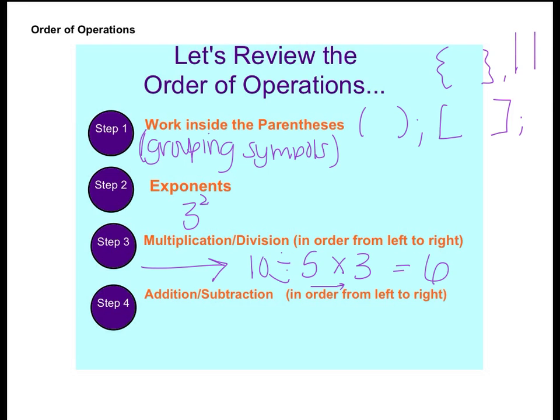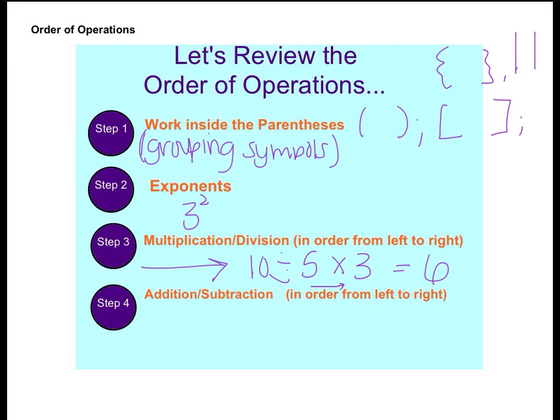We're accustomed to remembering that little acronym. Please excuse my dear Aunt Sally. My dear, multiplication first, division second. And sometimes we get that ingrained in our heads that it has to be that way. Multiplication first, division second. But in fact, it's not that. It's working multiplication and division from left to right.